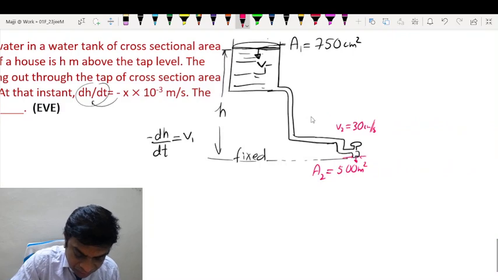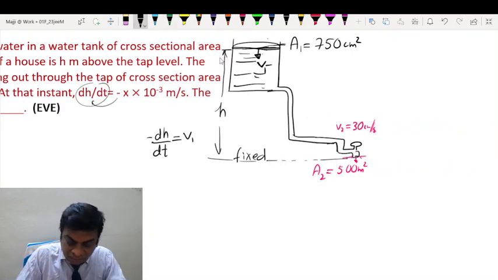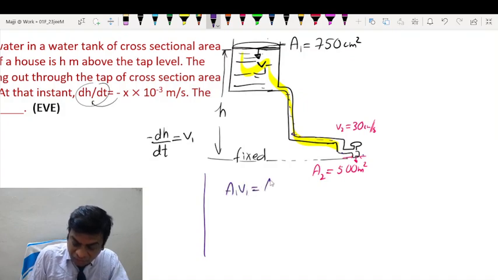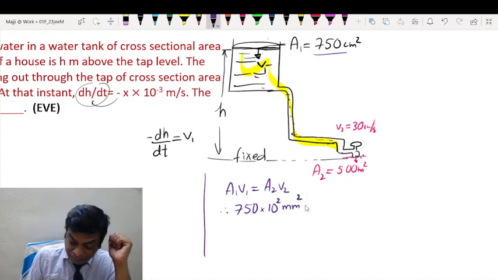So now it's very simple, students. You can see we can apply the equation of continuity. If we apply the equation of continuity, we'll have A1 V1 equal to A2 V2. So A1 is how much? 750 centimeter square can be written as into 100 millimeter square, because we have to cancel the units.